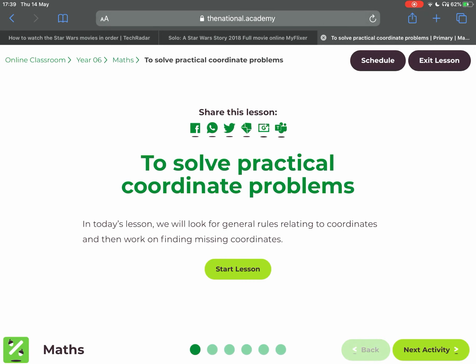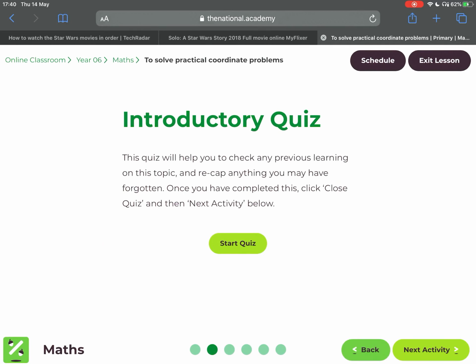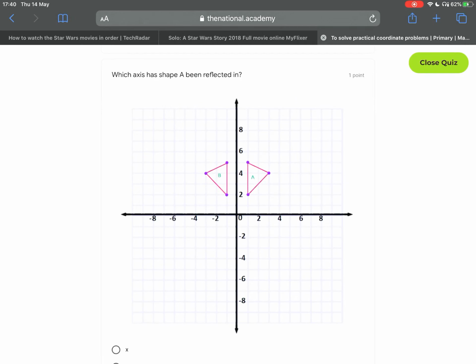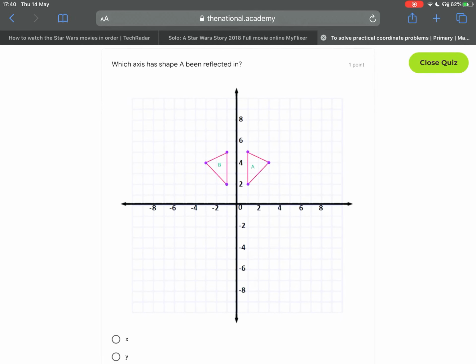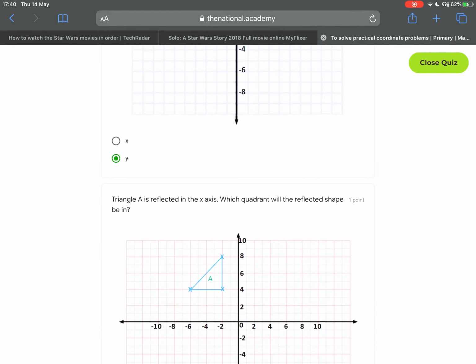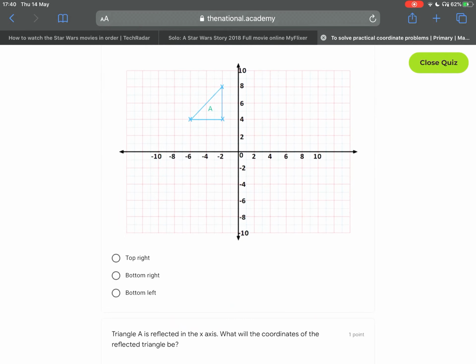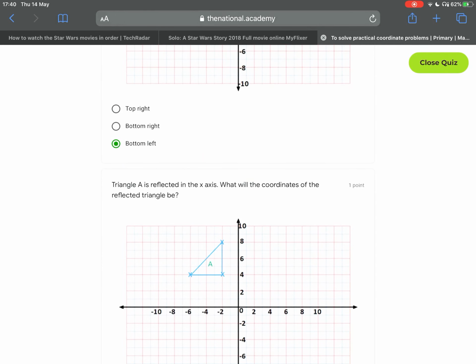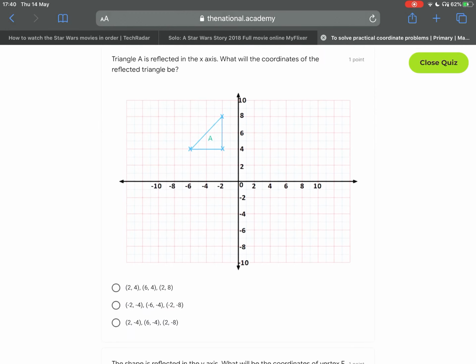To solve practical coordinate problems, in this lesson you're going to look for general rules relating to coordinates, and you're going to find and work on finding missing coordinates. So first you have your introductory quiz. Which axis has shape A been reflected in? The y-axis. Triangle A has been reflected in the y-axis. Which quadrant will the reflected shape be in? Bottom left. Triangle A is reflected in the x-axis. What will the coordinates of the reflected triangle be?